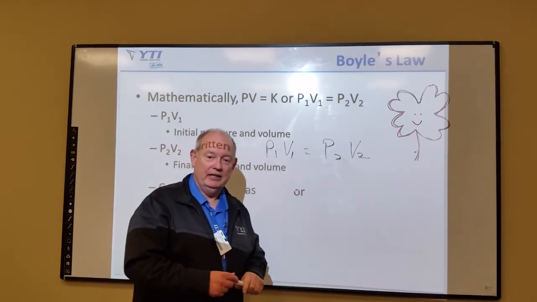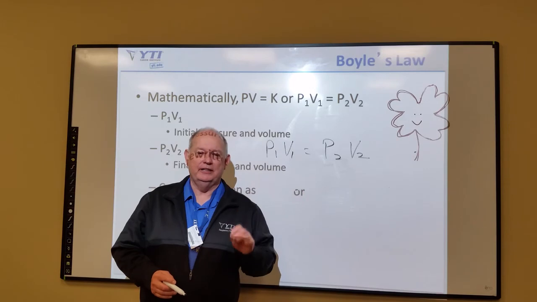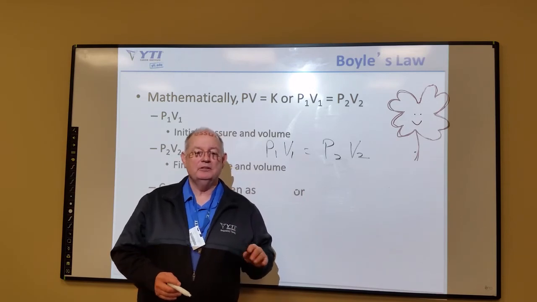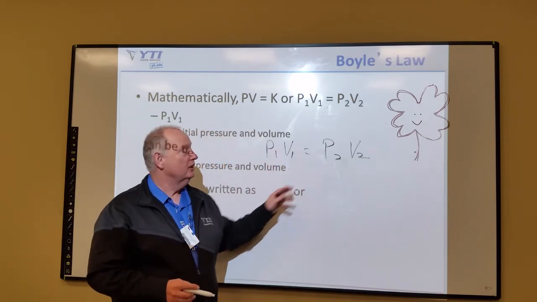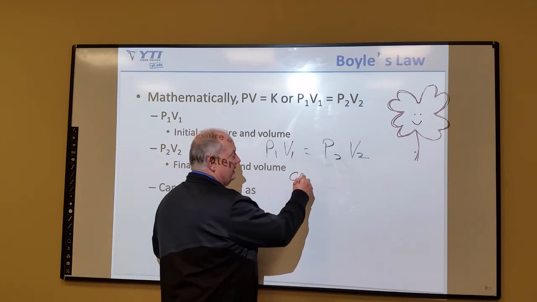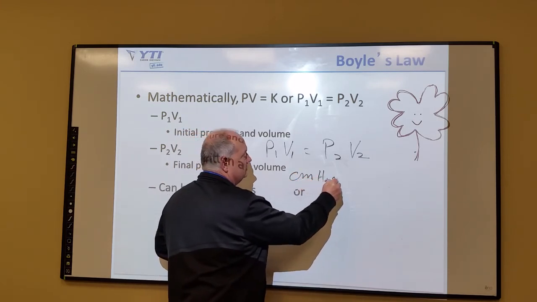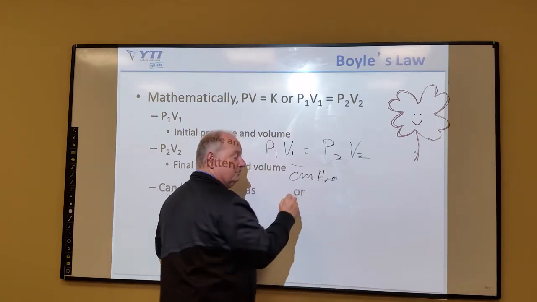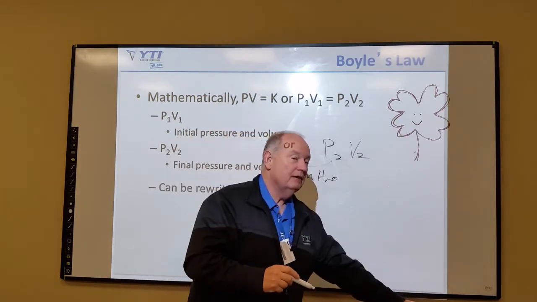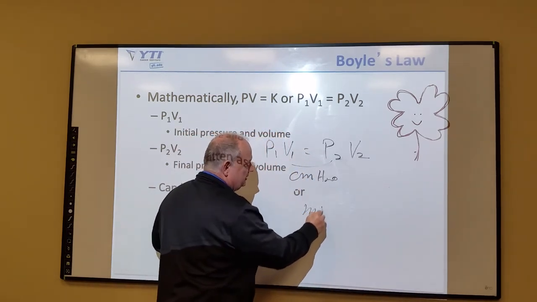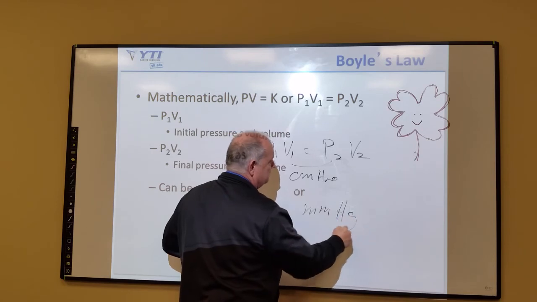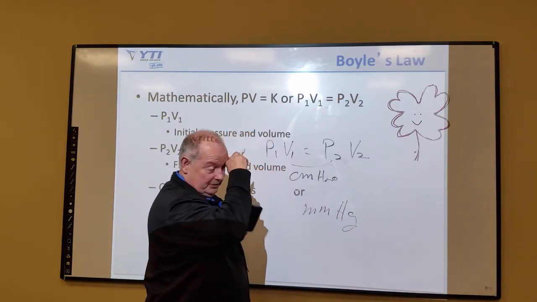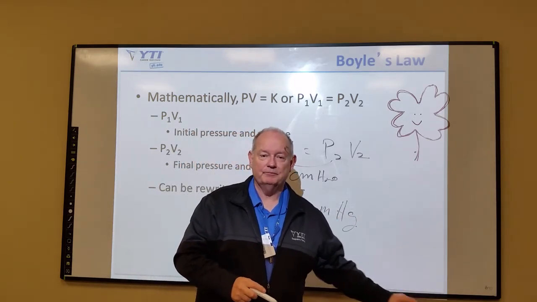Pressures are usually given in different units. It doesn't matter what unit it's given in, but the units must match. So if we're using centimeters of water, then both pressures must be the same. If we're using millimeters of mercury, then both pressures must be the same.